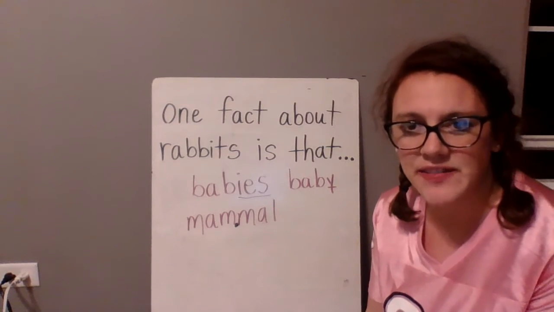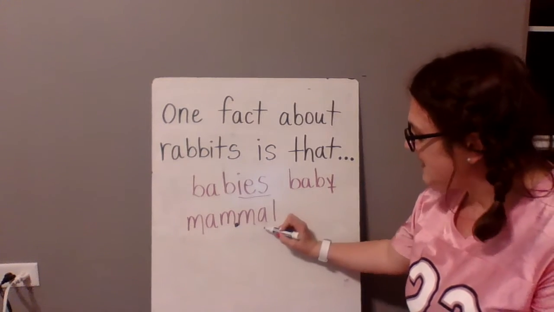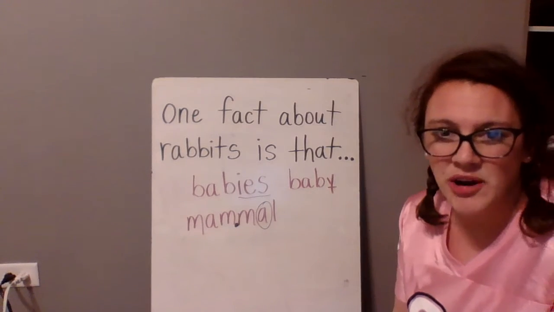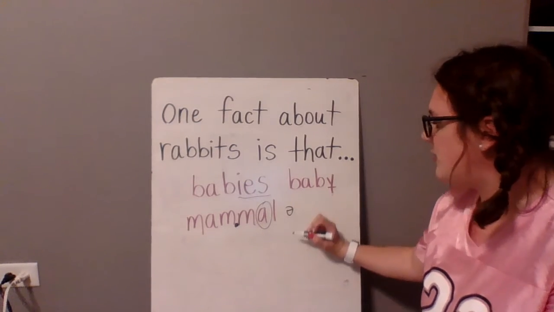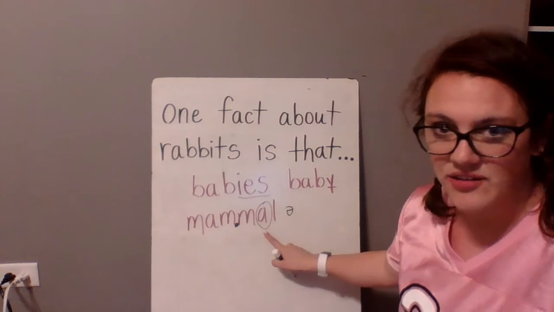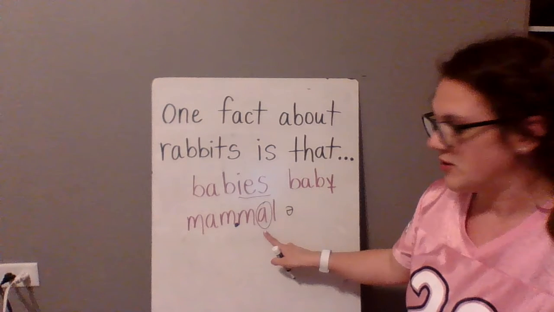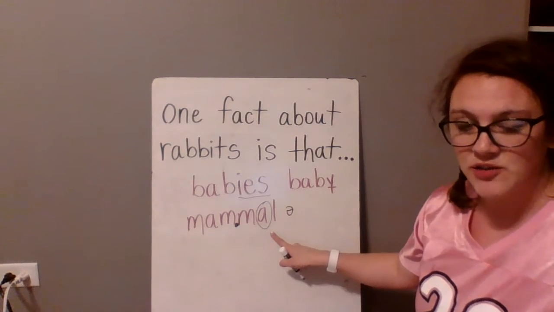Have you ever heard of a word like that? Mammal, okay? This A is a part of the unaccented syllable. Remember we talked about the schwa a little bit before, okay? So it actually is making the schwa sound instead of its normal sound. So mammal, okay? Mammal. So you'll know how to read this word when we get to it.